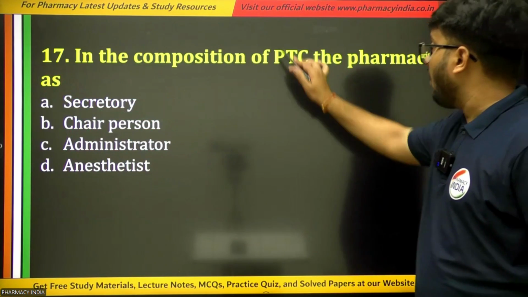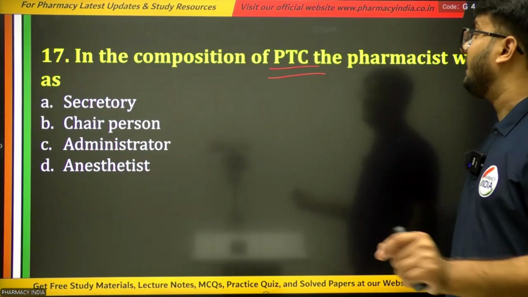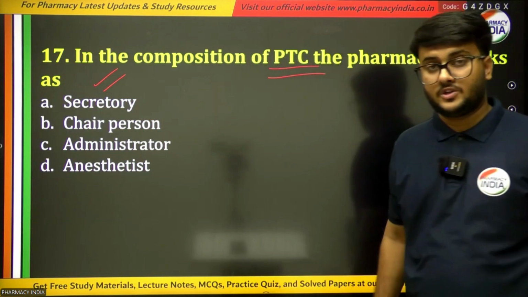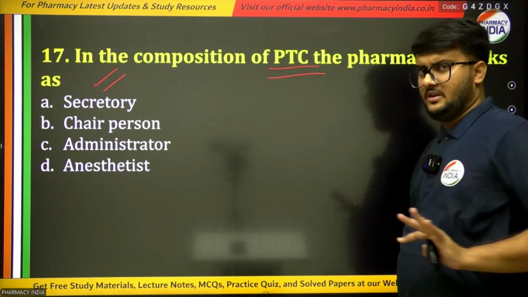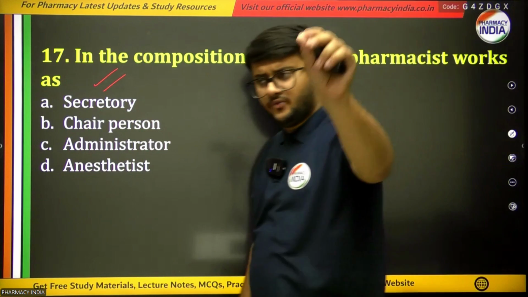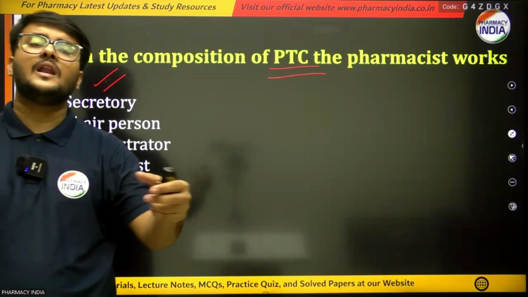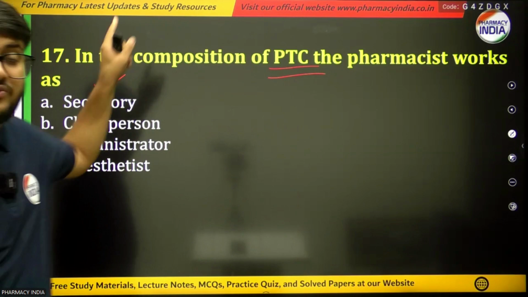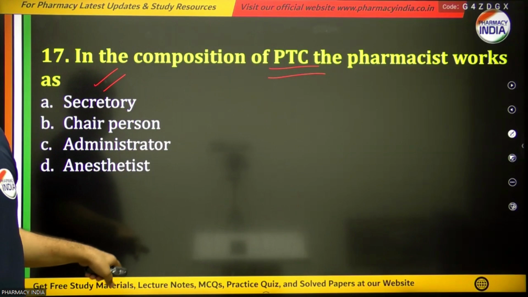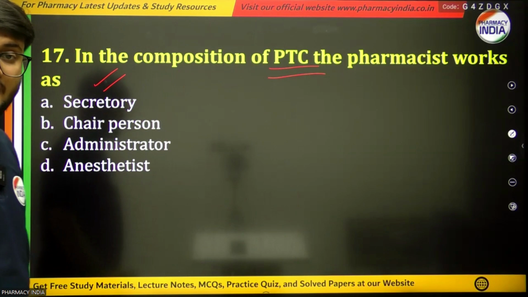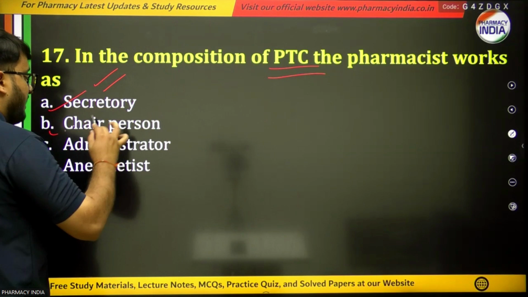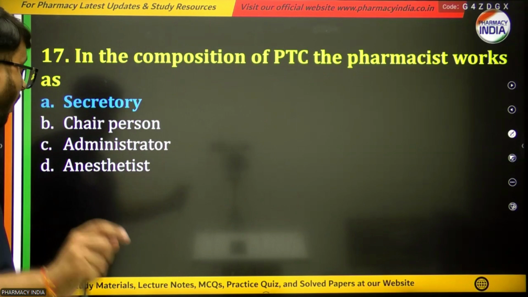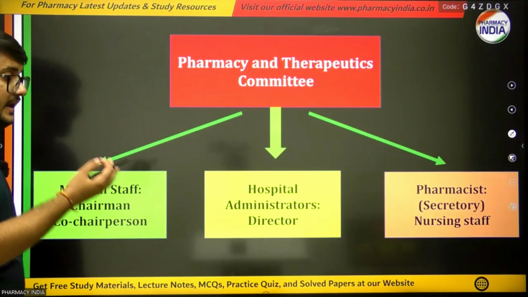Next question is, in the composition of the pharmacy and therapeutic committee, the pharmacist works as what? The previous question was related to the PTC only, where they asked who will act as chairman, that is physician, and in this question they have asked what the pharmacist will act as in the pharmacy and therapeutic committee. Options are secretary, chairperson, administrator, anesthetist, and the right answer is option 1, secretary.